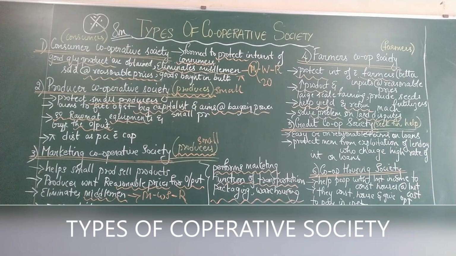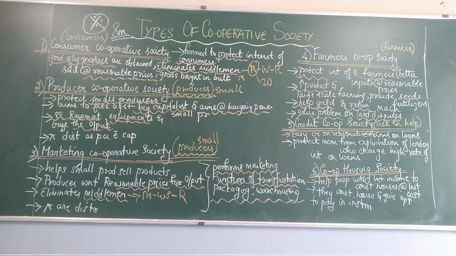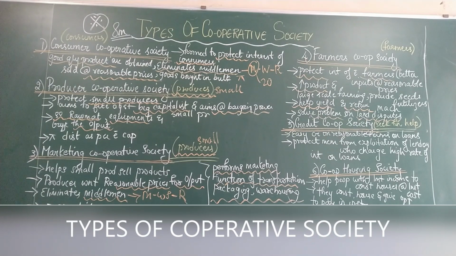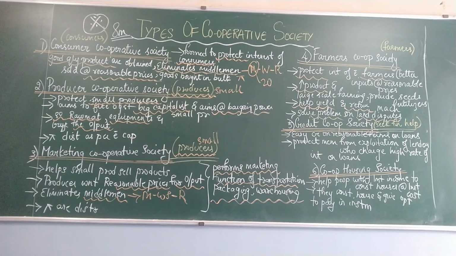Then the second one is Producer Cooperative Society. Who is it protecting? Who are its members here? The producers are the members. These producers are small producers. We are not talking about big producers. Big producers refers to big capitalists, like let's say D-Mart, Big Bazaar, Metro, all these are big capitalists who do not need much advertising. People will flood in to go and buy their products.